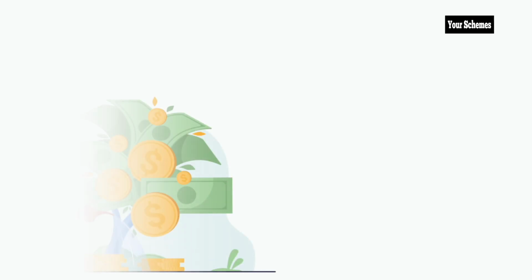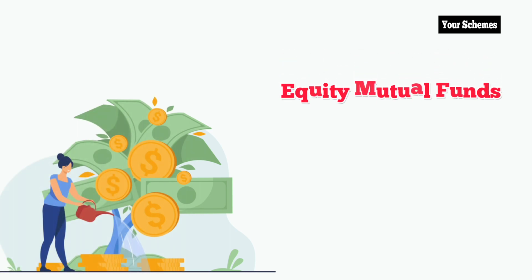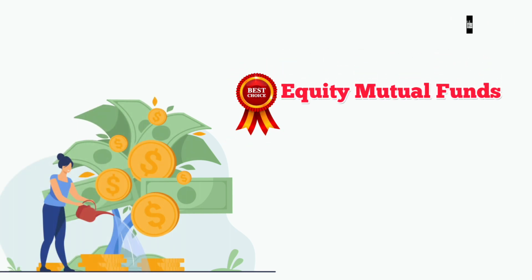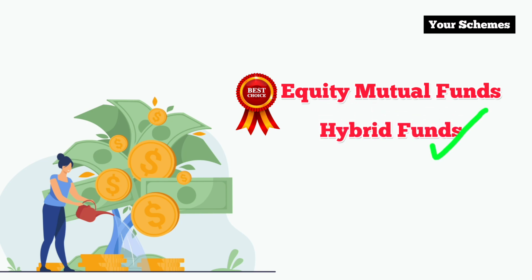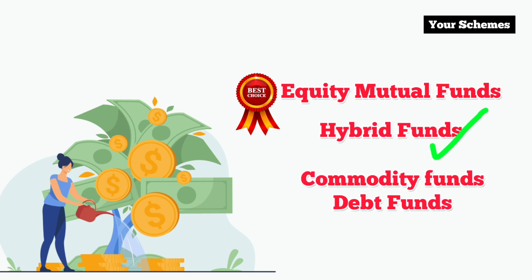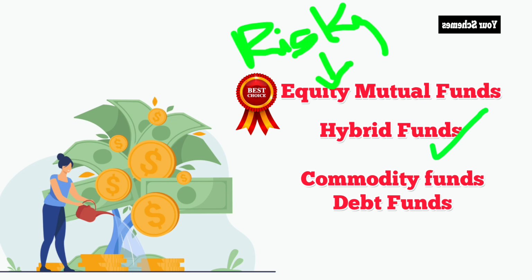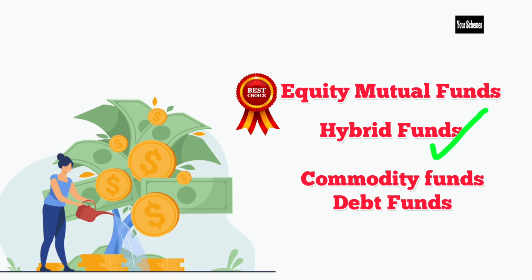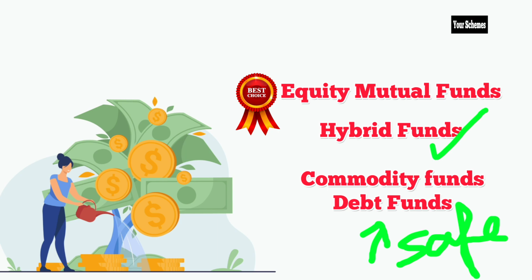From the list, we see that equity mutual funds have given some of the best returns in 3 years and 5 years period. And then comes the hybrid funds. This also gave good returns. And at the bottom we have commodity and debt funds. Please note that equity and commodity funds are some of the riskiest categories, whereas the hybrid funds have mitigated risk. On the other hand, debt funds are some of the safest funds to invest in. So please choose your funds wisely.